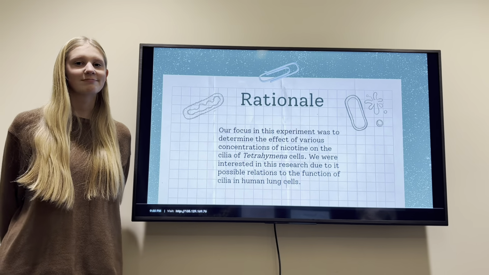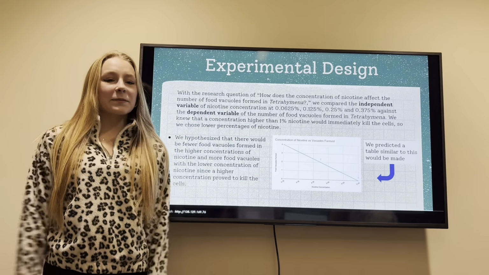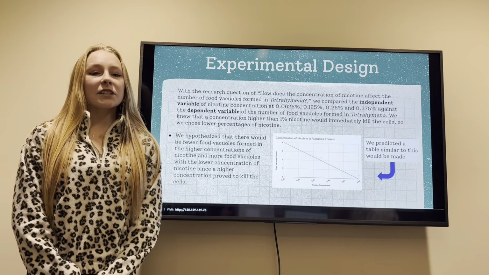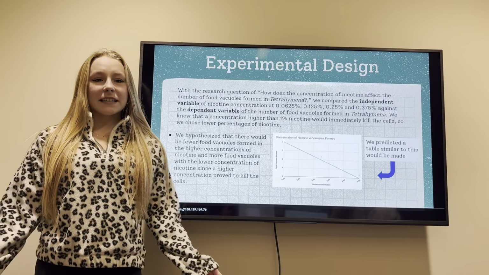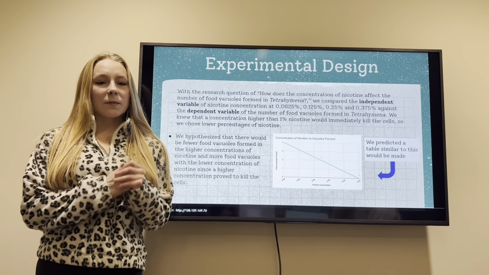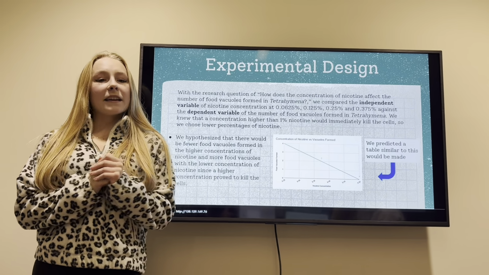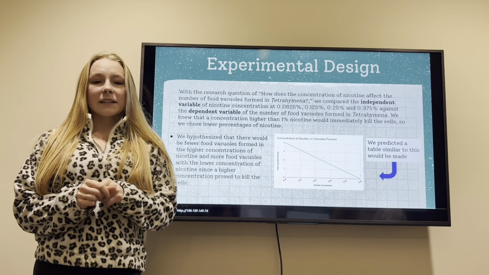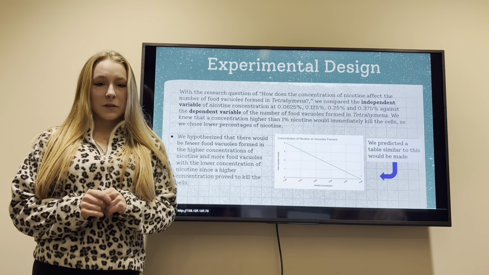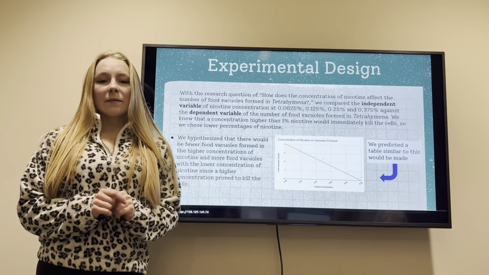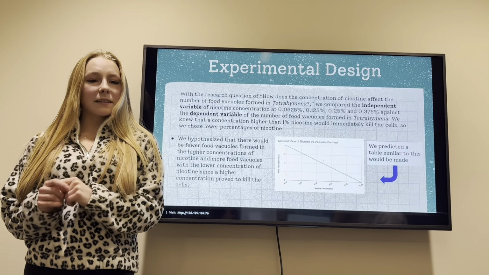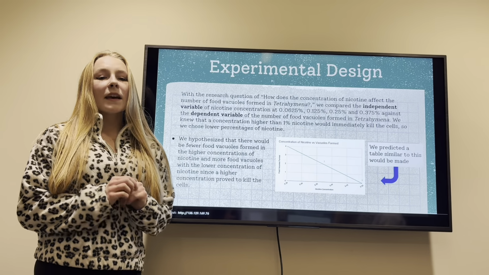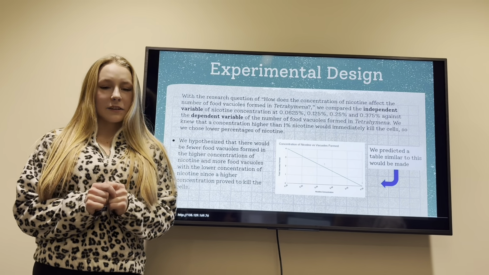As we hop into our experimental design, with the research question of how the concentration of nicotine affects the number of food vacuoles formed in Tetrahymena, we compared the independent variable of nicotine concentration at 0.0625%, 0.125%, 0.25%, and 0.375% against our dependent variable, the number of food vacuoles formed in Tetrahymena.